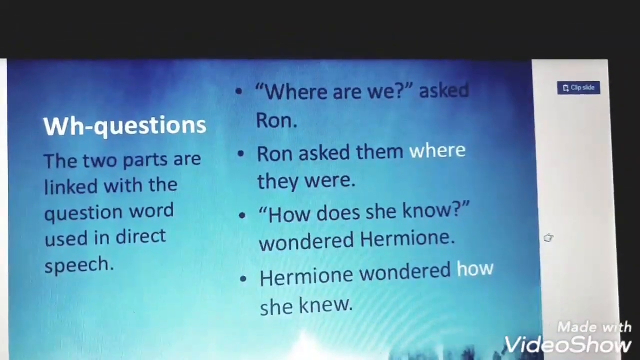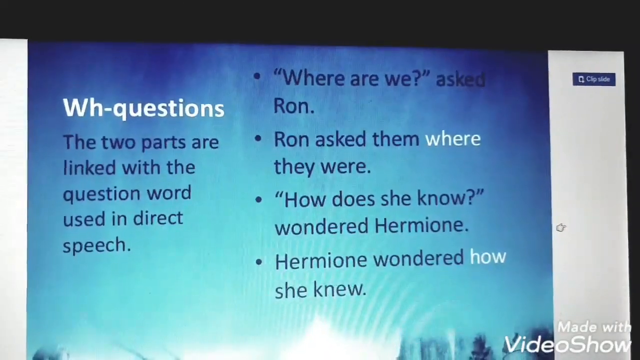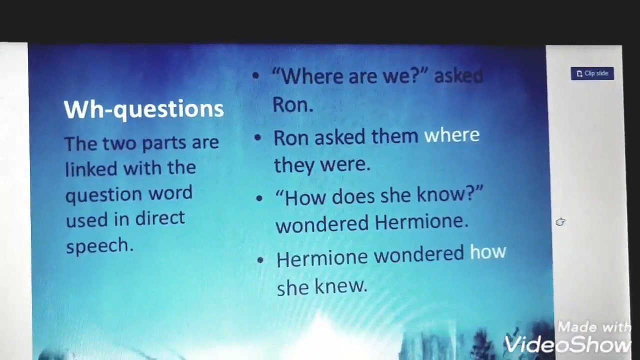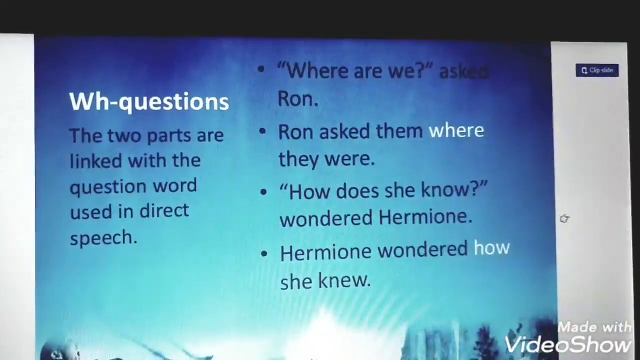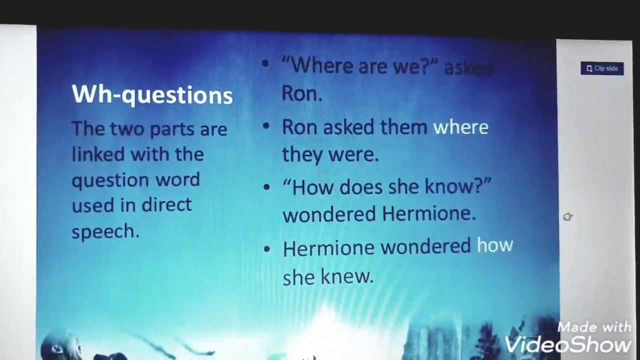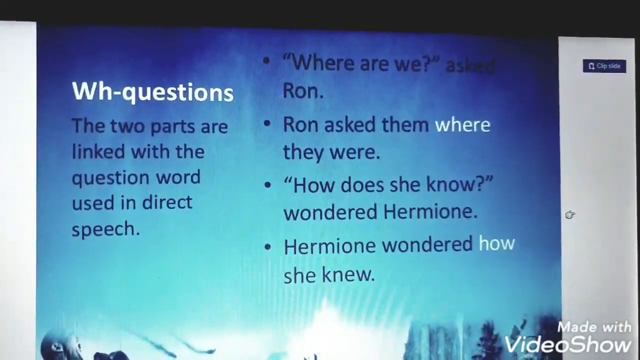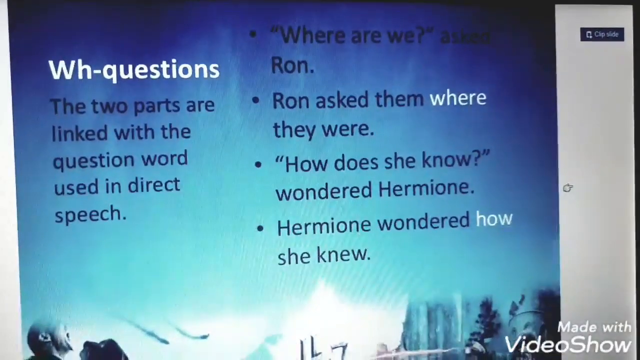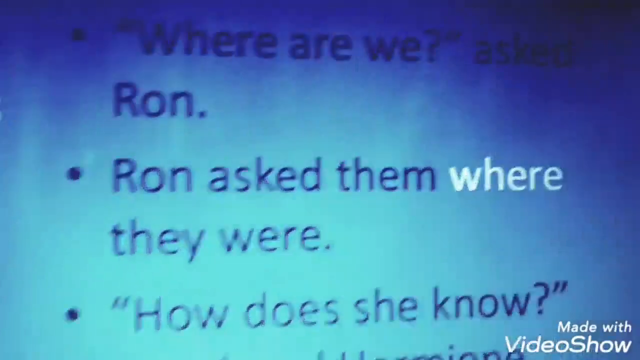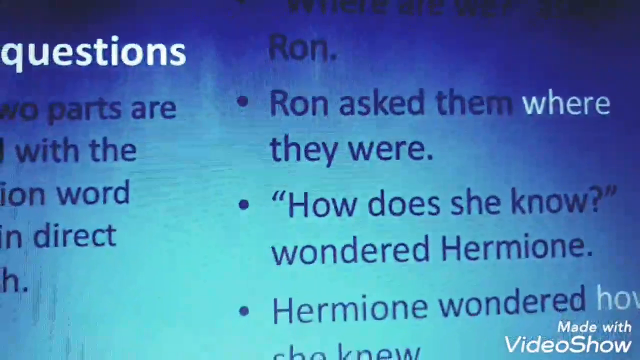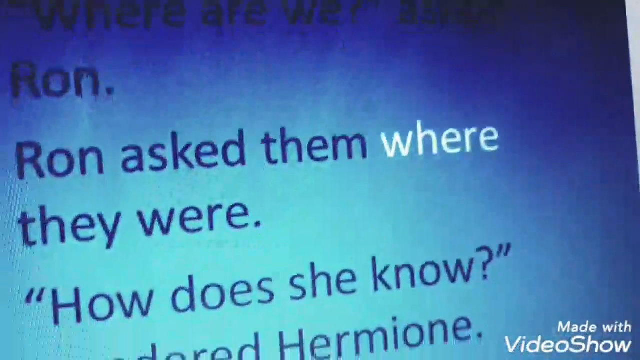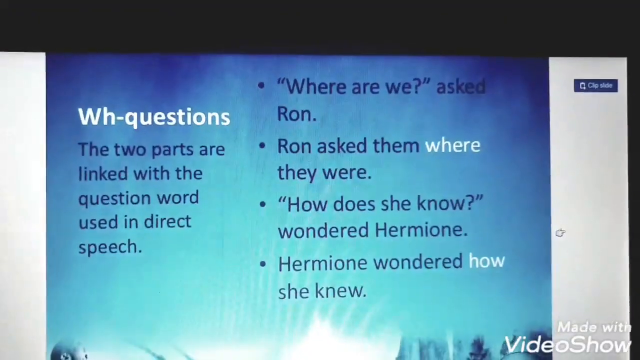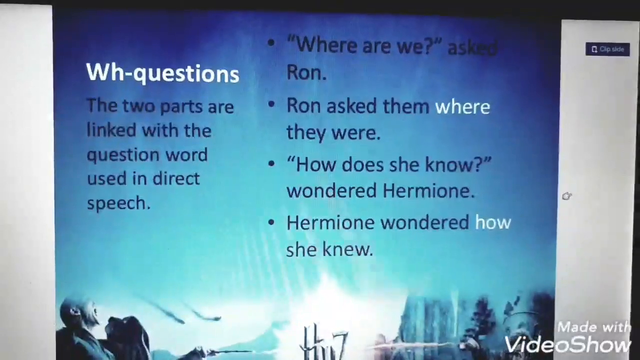"Where are we?" asked Ron. This is present simple, right? So Ron asked them. Notice that ask them is always followed by an object. Where they were. This is the WH word, then the subject, then the verb change. So Ron asked them where they were.